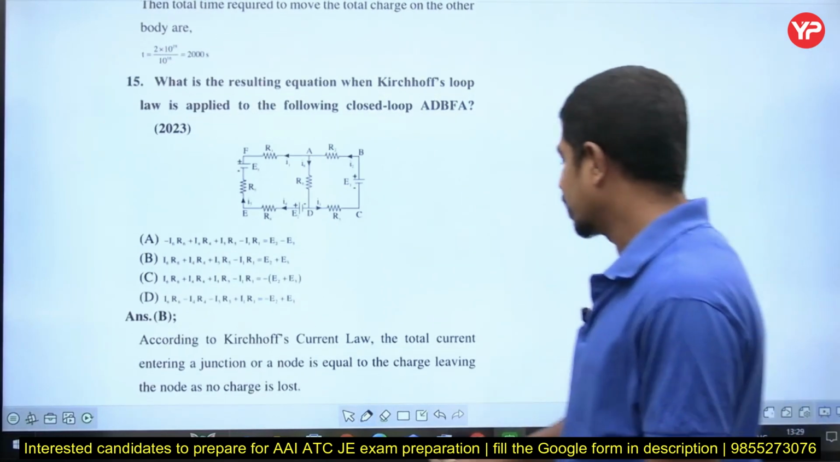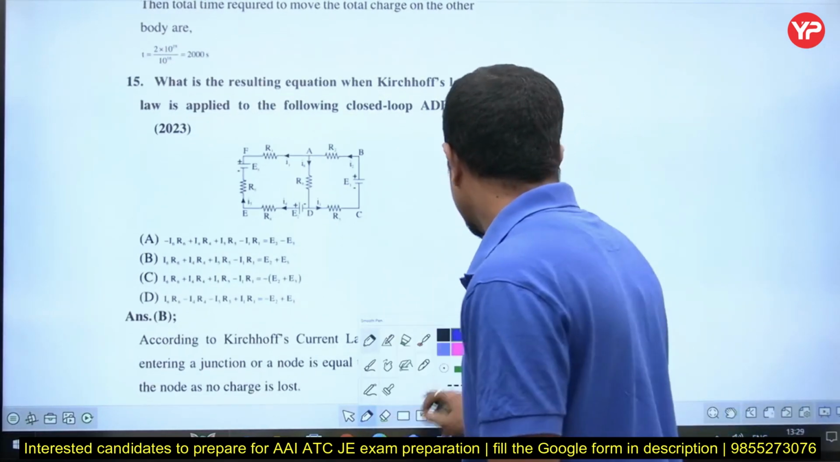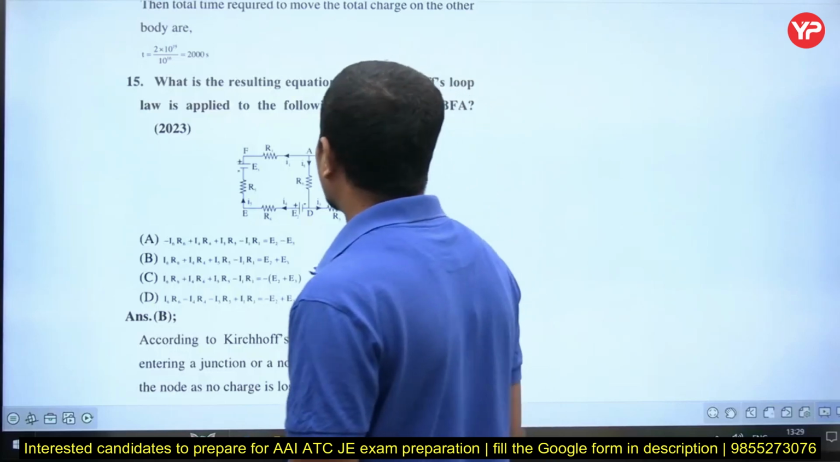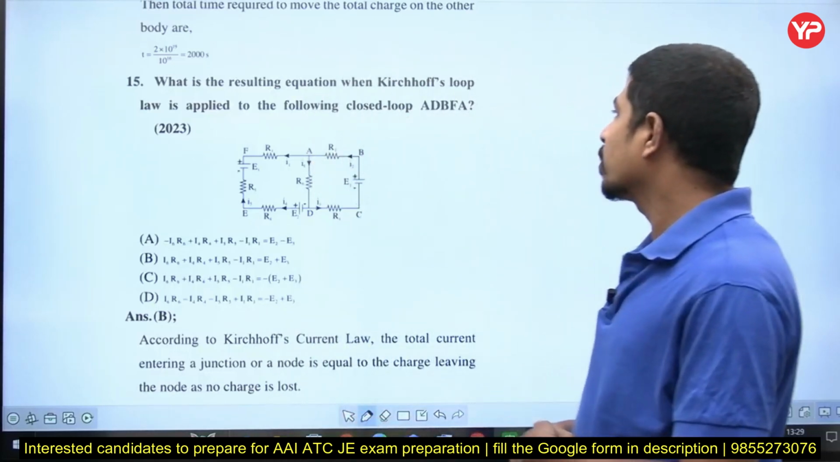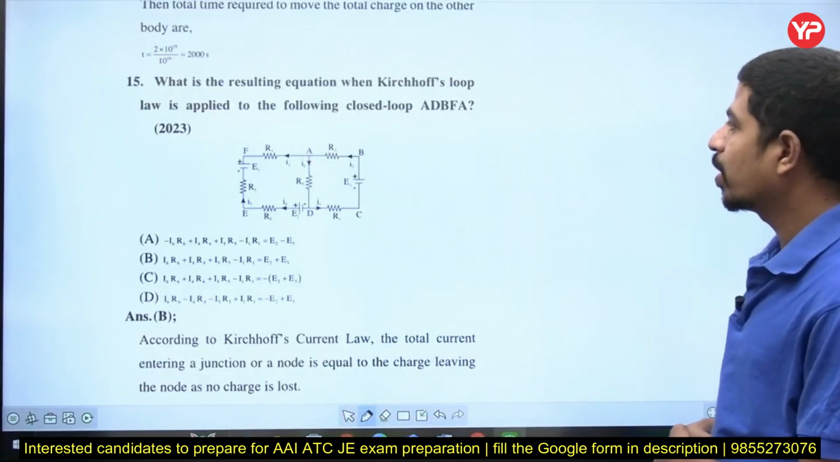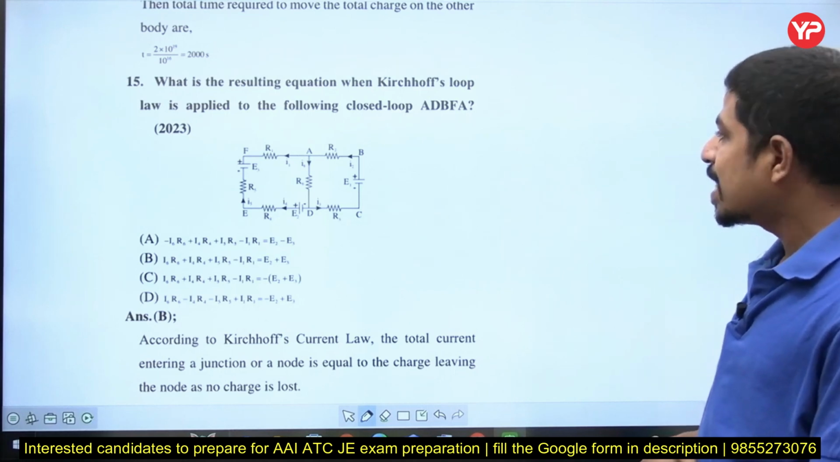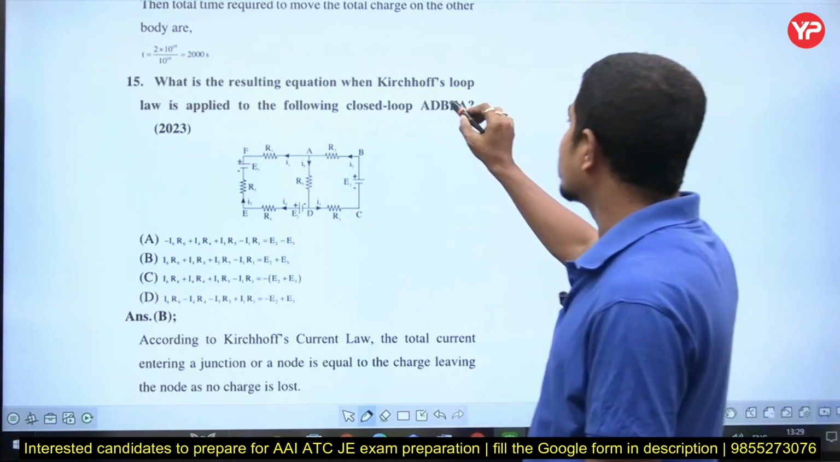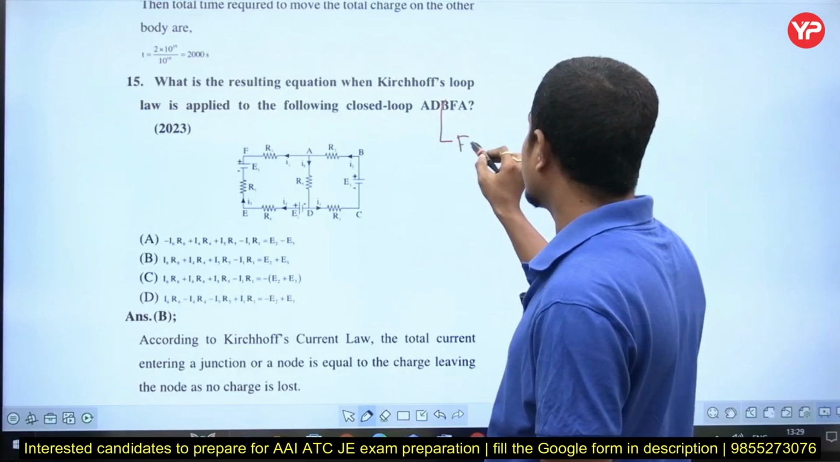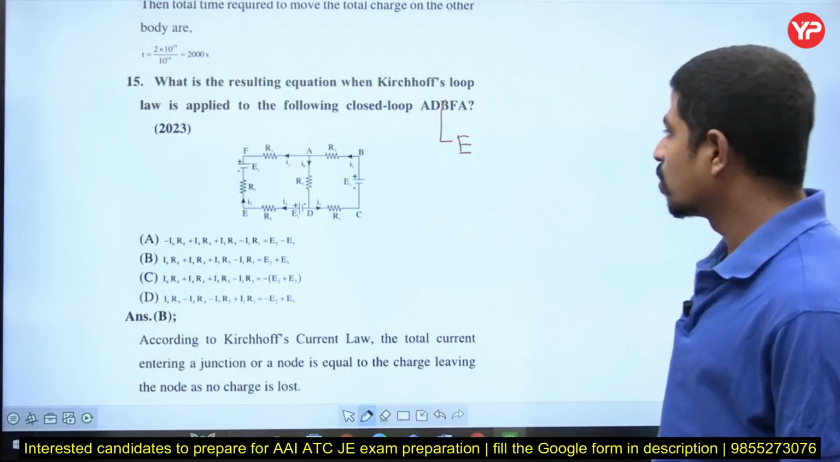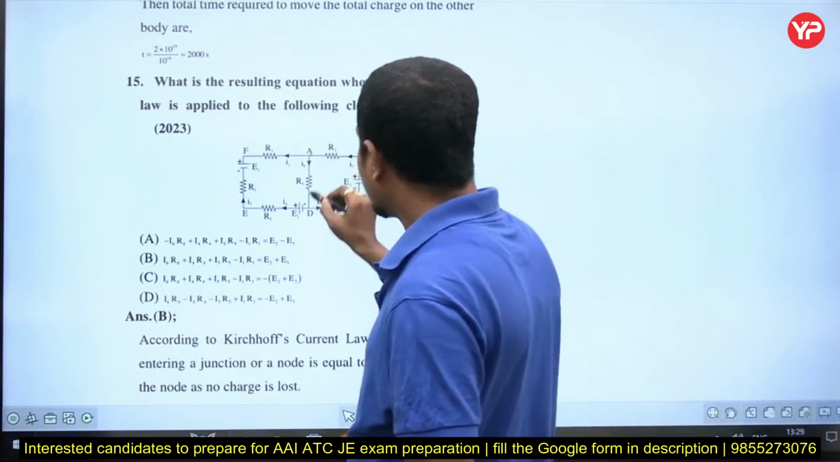This question is asked in 2023. Simply, this is KVL. It is asking about KVL. What is the resulting equation when Kirchhoff's loop law is applied to the following closed loop? ADEFA, this is not B, this is E. With B, a closed loop is not possible anyhow. ADEFA.